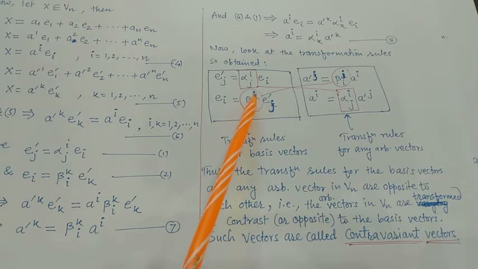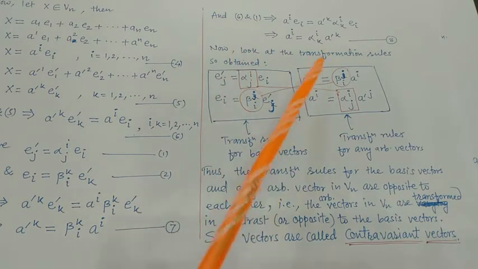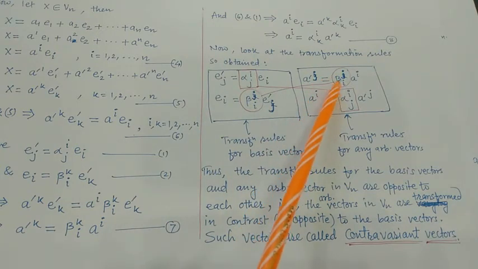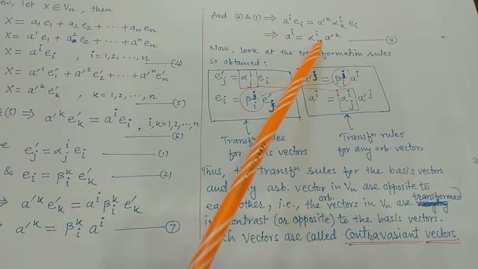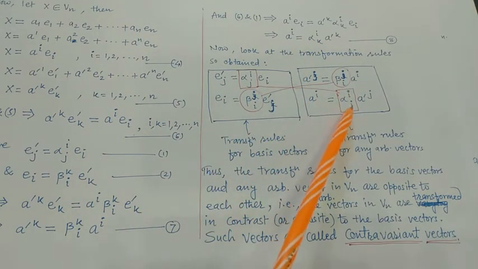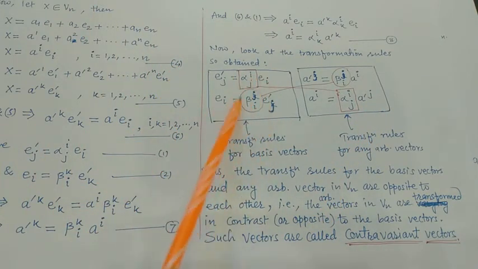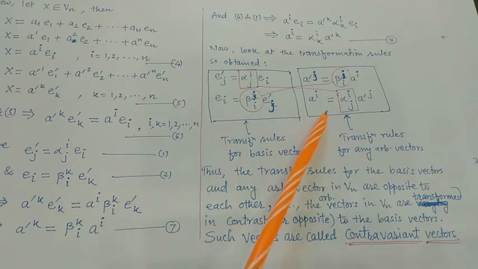Ei equals beta ji e dash j, that is equation 2. And equation number 7, that is a dash j equal to beta ji ai, and equation number 8, ai equals alpha ij a dash j. These are the transformation rules for basis vectors, and these are the transformation rules for any arbitrary vector.